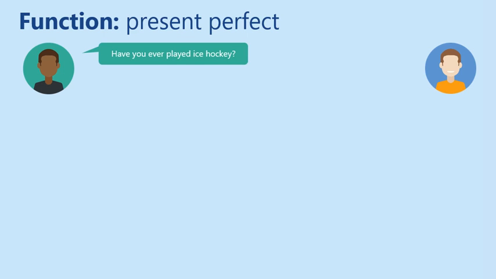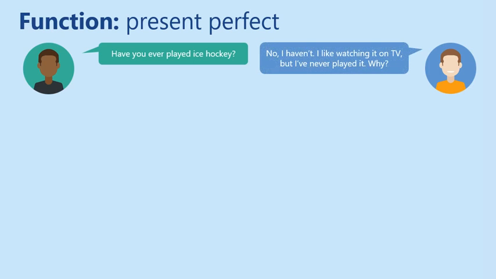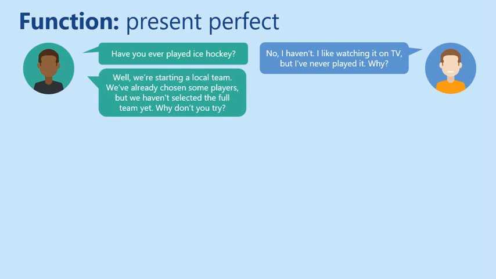To begin with, let's try to understand the function of this particular tense by reading some examples and answering some questions about these. So, first one: Have you ever played ice hockey? No, I haven't. I like watching it on TV, but I've never played it. Why? Well, we're starting a local team.